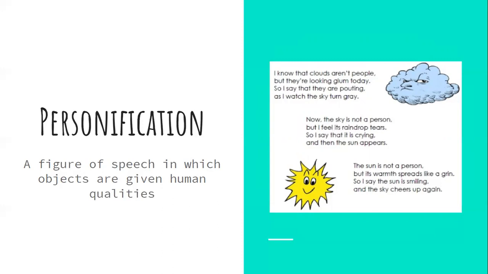And then the sun appears. Here's some more. The sun is not a person, but its warmth spreads like a grin. So I say the sun is smiling, and the sky cheers up again. So the sun can't really smile, the sky can't really cry, and the clouds can't really be glum, but that's personification, giving them human qualities.